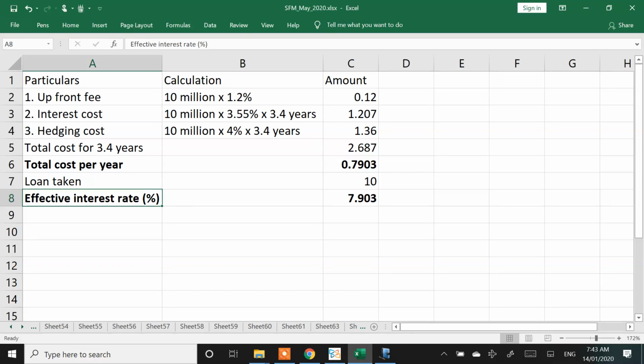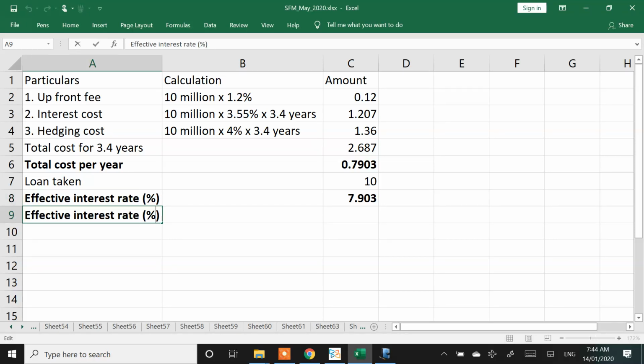The basic calculation is, what is happening in this problem is I have 3.55, I have 4. If it was mentioned that the upfront fee is going to be 0.25% every year, then I would have added the three and got the answer directly. Upfront fee is a one time payment, balance are yearly payments. So we have to convert.